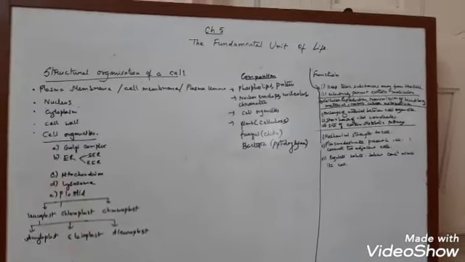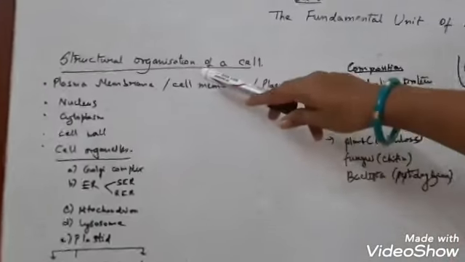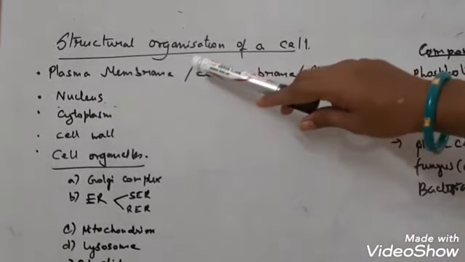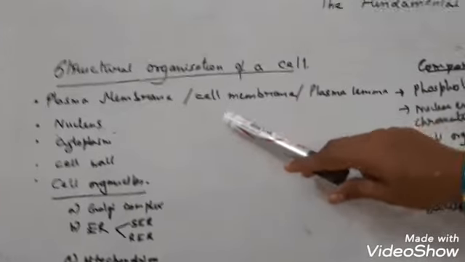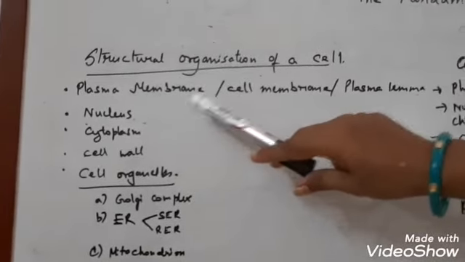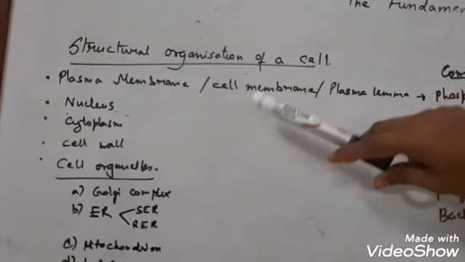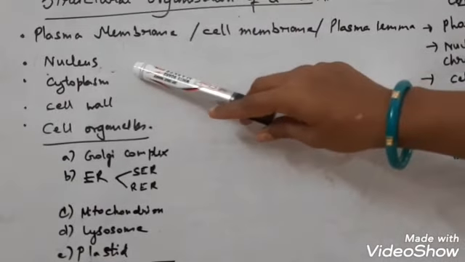So children, last day you studied about the various types of cells in the human body, and I also gave a brief description about the discovery of the cell. Now today I am going to discuss the structural organization of a cell. That means what are the components present in a cell. So generally a living cell contains the plasma membrane, which is also known as the cell membrane or plasma lemma. And the next components in a cell are the nucleus and cytoplasm.